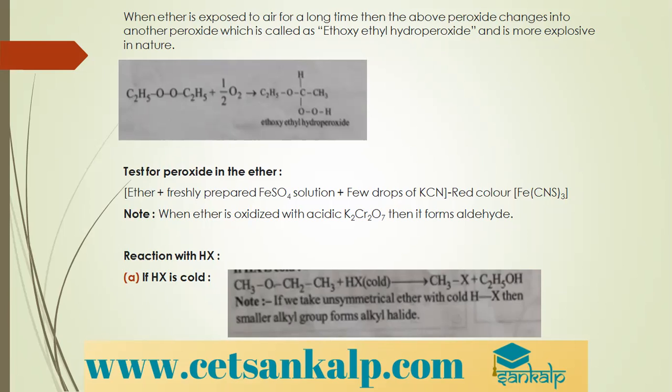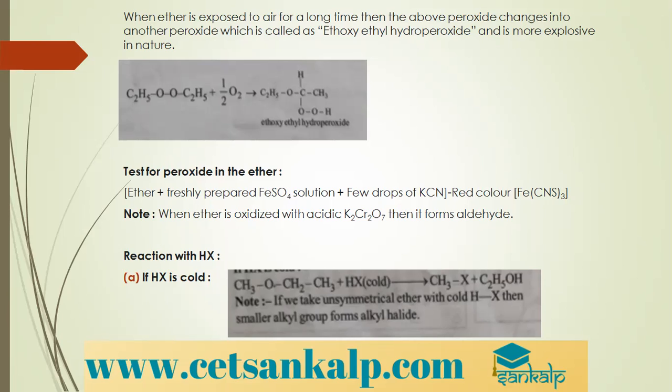When ether is oxidized with acidic K2Cr2O7, it forms aldehyde. Reaction with HX. If the hydrogen halide is cold, then you take CH3O, CH2, CH3. If you are taking an unsymmetrical ether with cold hydrogen halide, the smaller alkyl group forms alkyl halide.